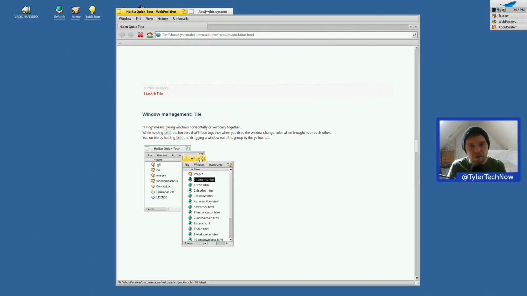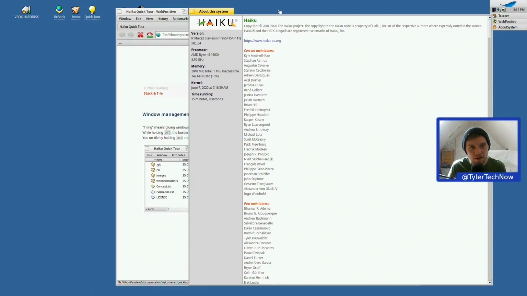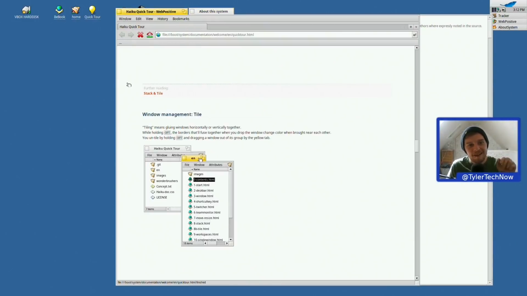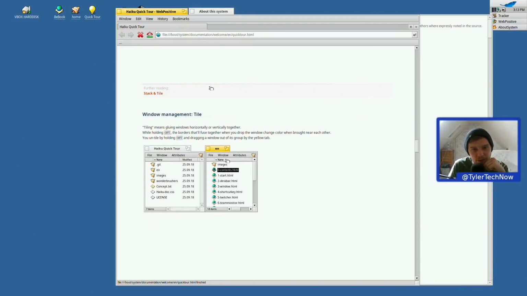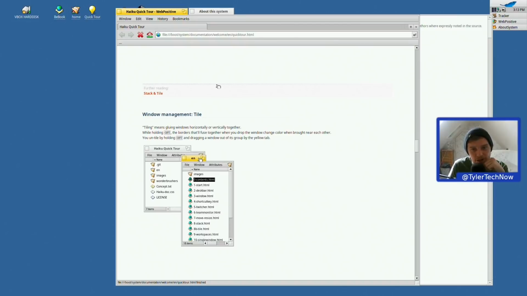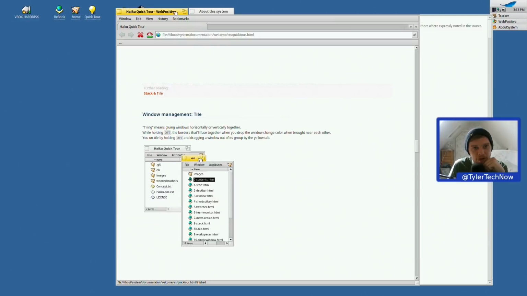Right, let's unstack that. And then do we do that? No. Let's try that again. So while holding Opt, the borders that will fuse together when you drop the window change colour when brought near each other. You untile by holding Opt. So let me just move this out of the way.